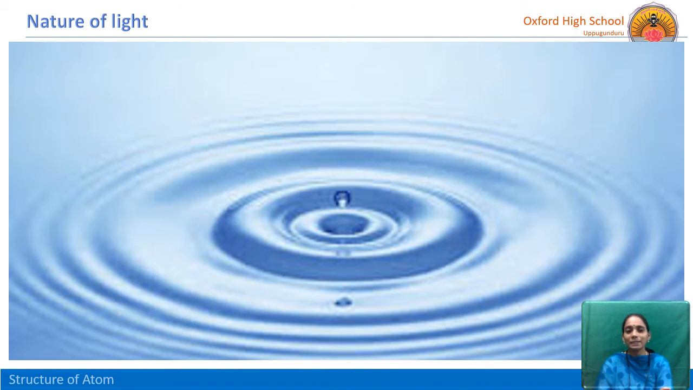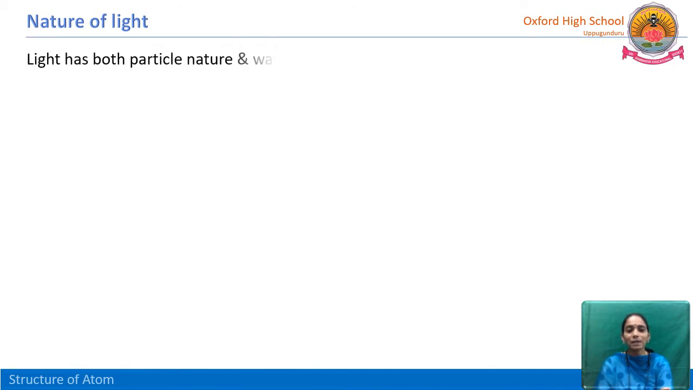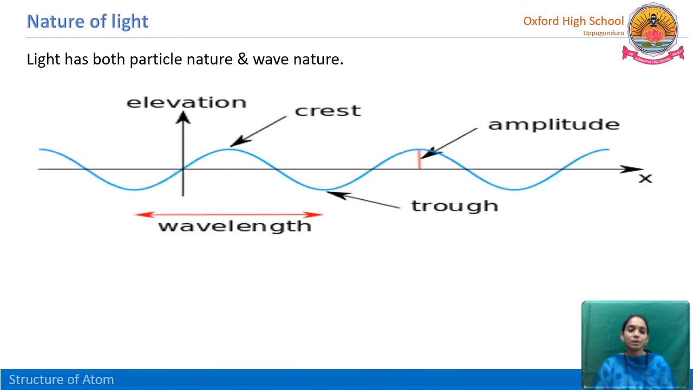in the form of electromagnetic waves. But light has dual nature, that means both particle nature and wave nature. But particles are very minute, so the mass of the particle is negligible. So we can consider that light travels in the form of waves. That means light has wave nature. Pictorially, we can see how light travels just like a wave. Wave means crests and troughs are there, and the distance between two successive crests is called wavelength, or the distance between two successive troughs is called wavelength.